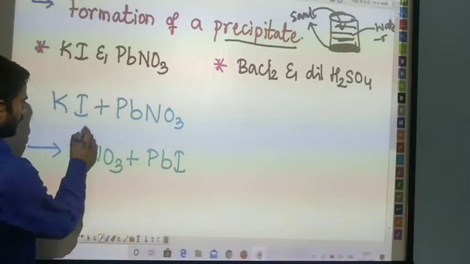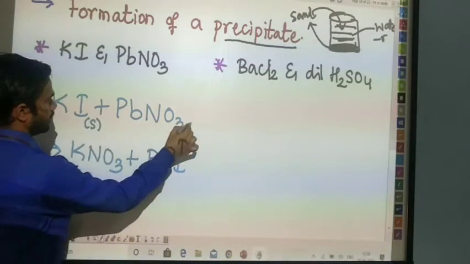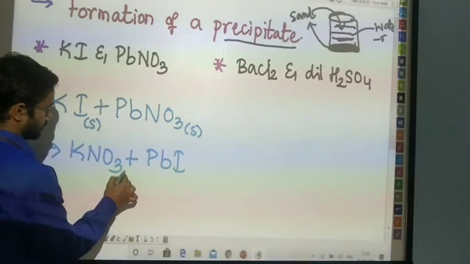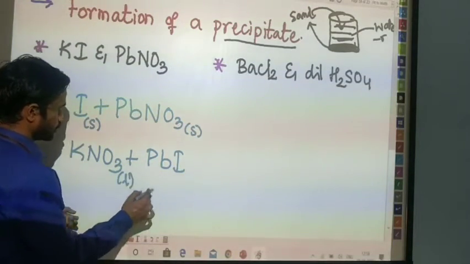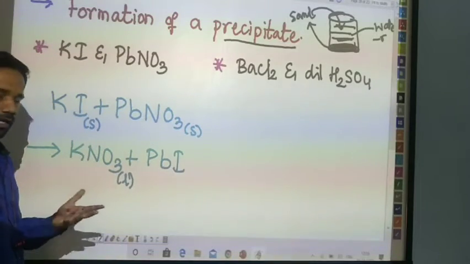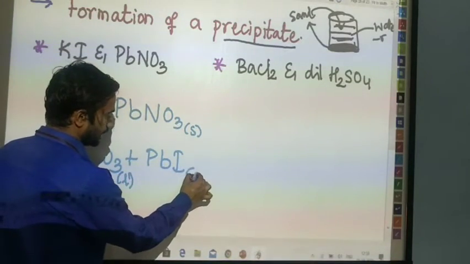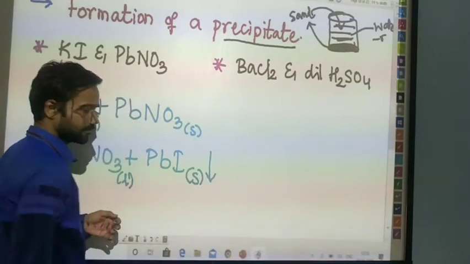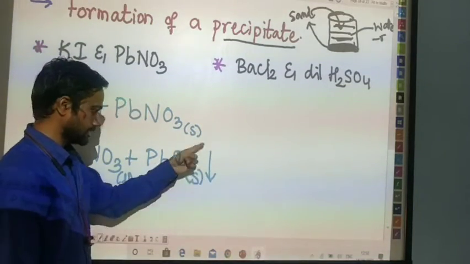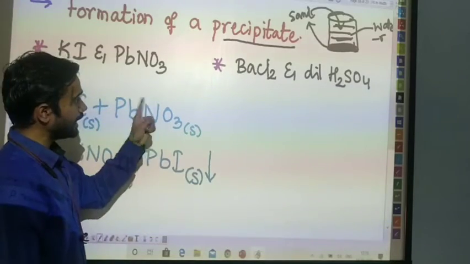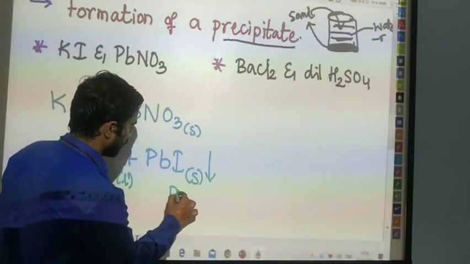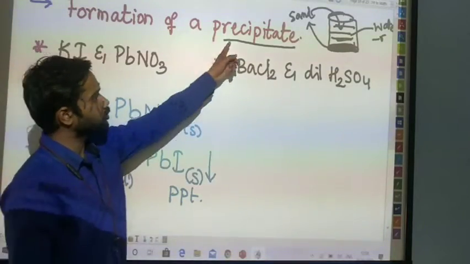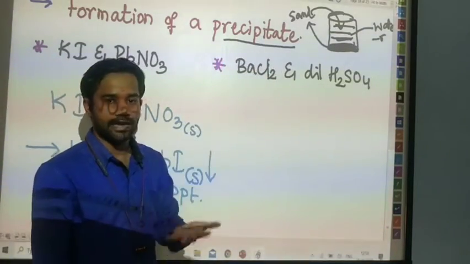Its physical state is solid. What is the product which is going to form? It is a liquid one. Which one? Potassium nitrate is the liquid one. The lead iodide is the solid one, which is going to settle at the bottom. Can you observe the symbol? The symbolic representation indicates what? It indicates PPT, meaning insoluble salt, which we also know as precipitate.